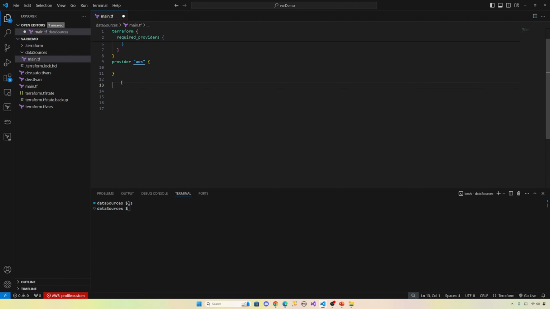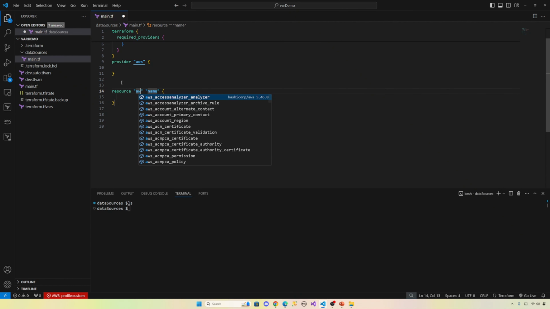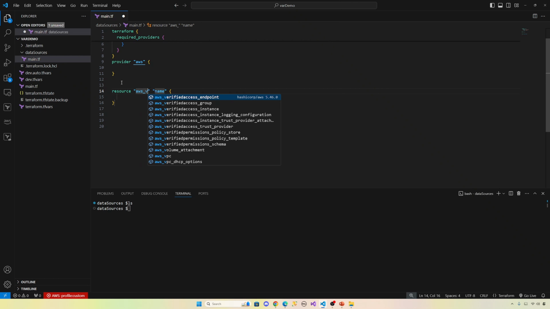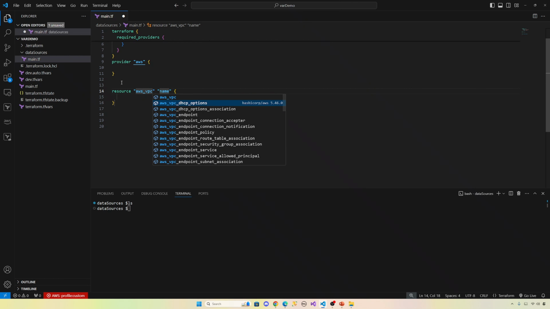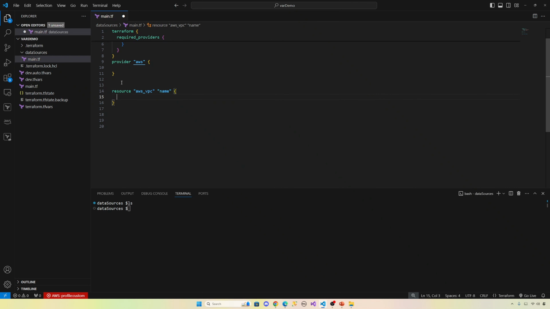And let's create a subnet. To create a subnet, we need a VPC. Let's create a resource aws_vpc. The VPC name is any name. The VPC requires a CIDR block. So let's give a CIDR block 10.0.0.0/16. Right? That's all that's required for the VPC.